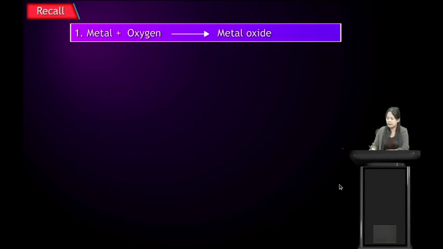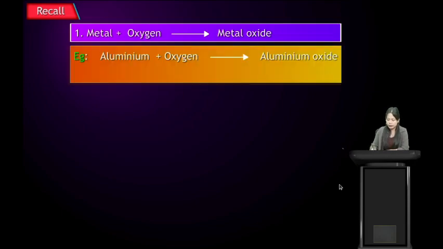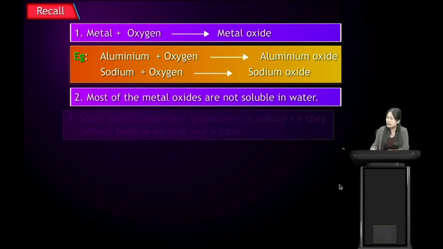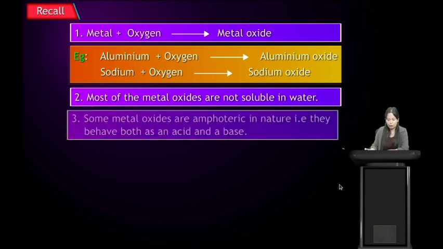Recall. Here we have seen that when a metal reacts with oxygen, we get metal oxide. Examples are aluminium, when it reacts with oxygen, we get aluminium oxide, and sodium, when it reacts with oxygen, we get sodium oxide. Then we have seen that most of the metal oxides are not soluble in water.